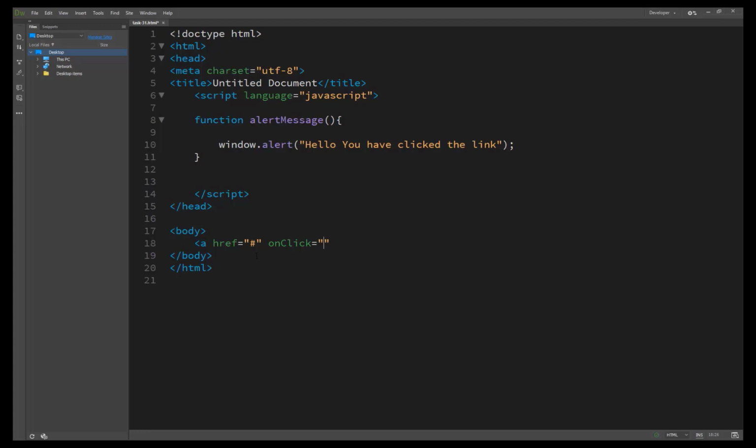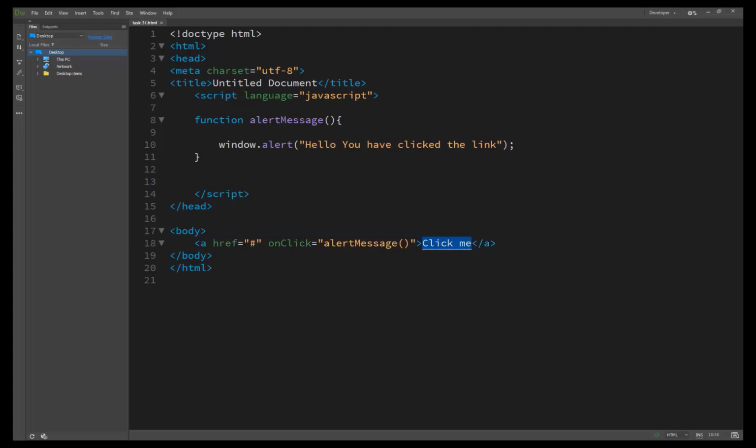The user must click on this link and then our result appears. Onclick is an event handler of JavaScript, and inside it we call this function. We create a link with the text "click me".